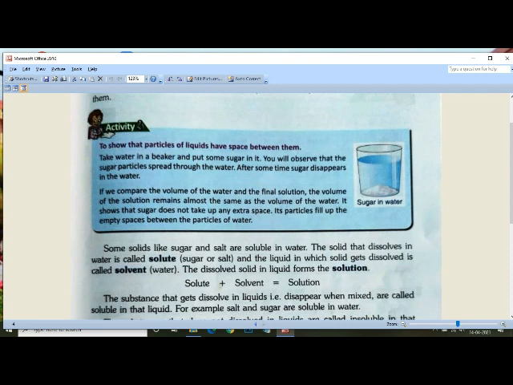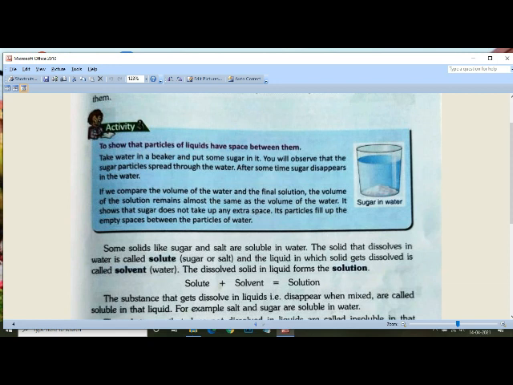Take water in a beaker and put some sugar in it. You will observe that the sugar particles spread through the water. After some time, what will you see? You will see that sugar disappears in the water. If we compare the volume of water and the final solution, the volume of the solution remains almost the same as the volume of the water.